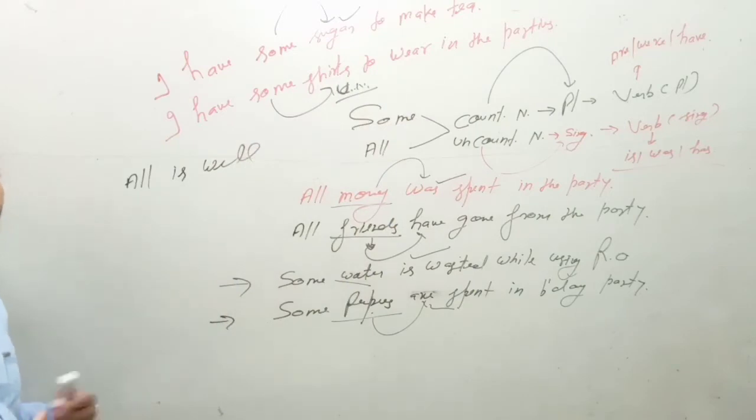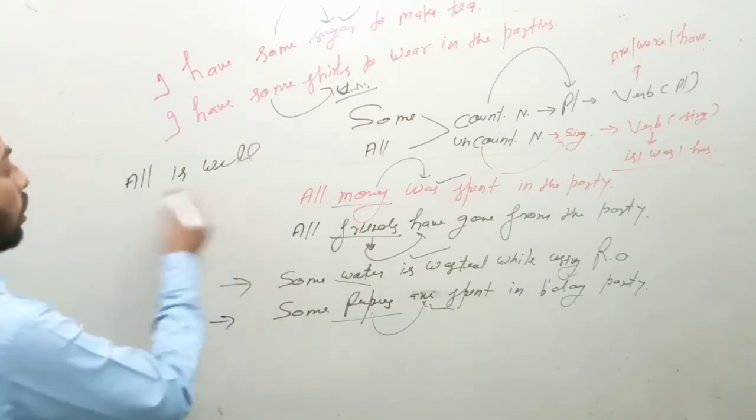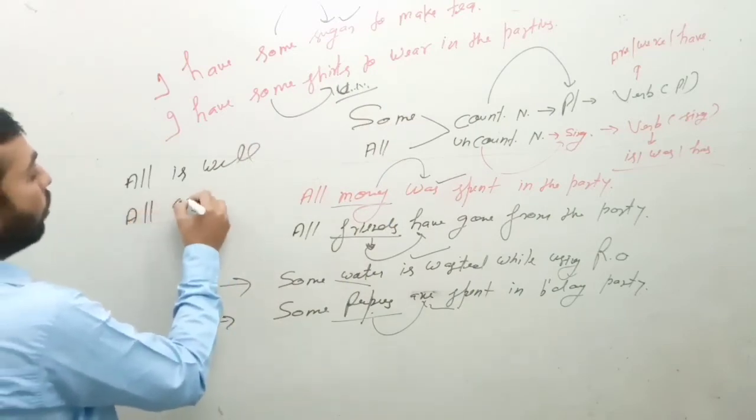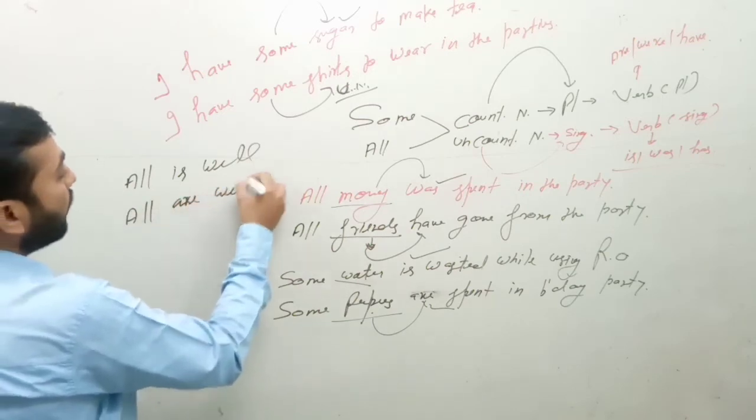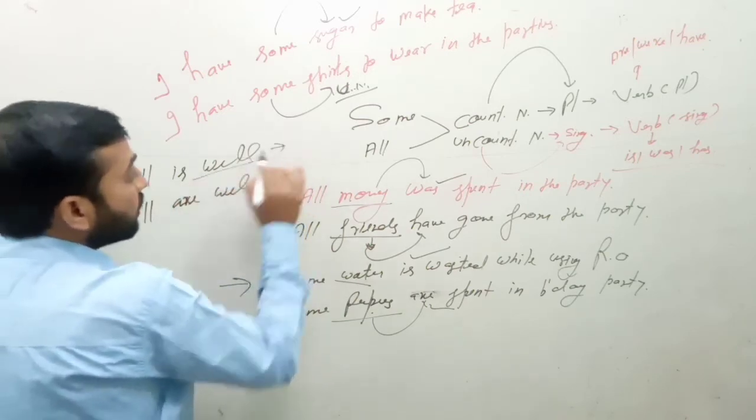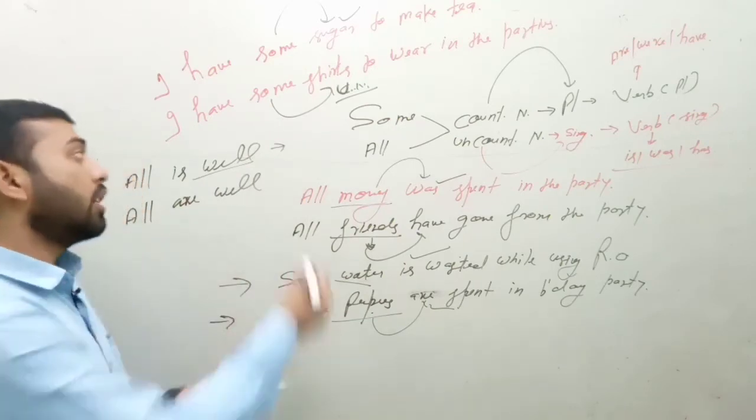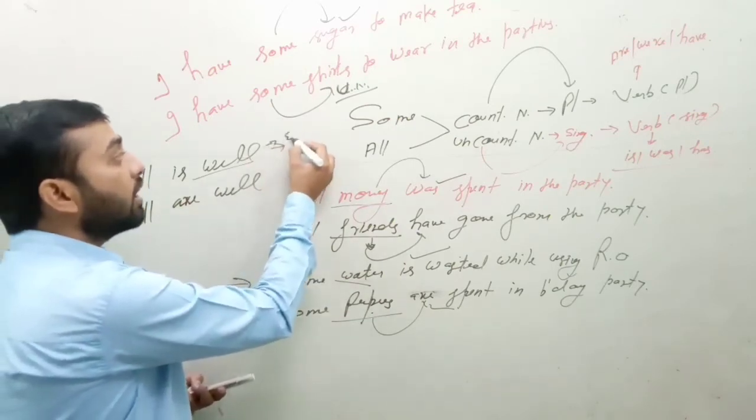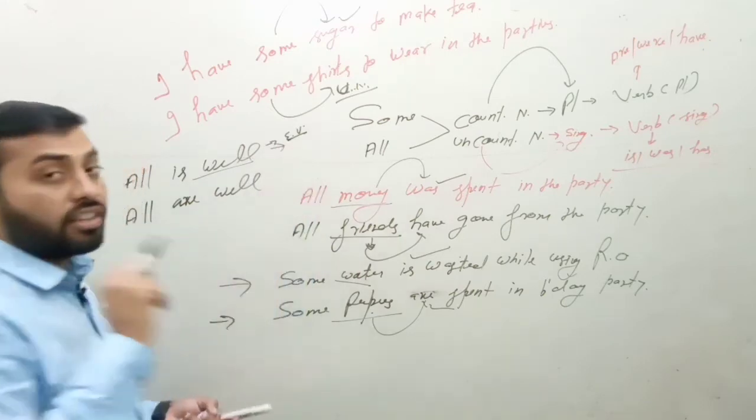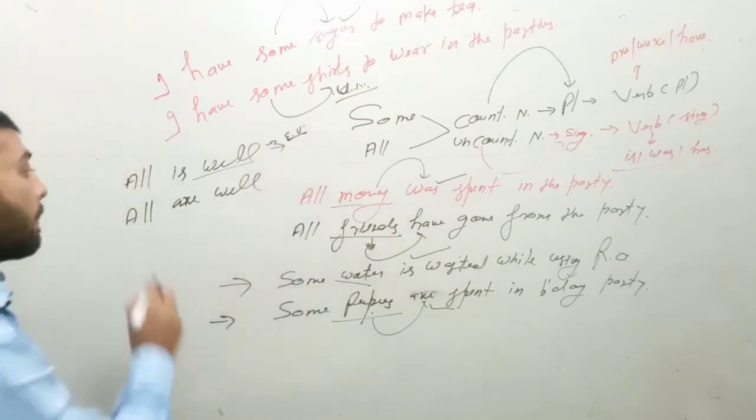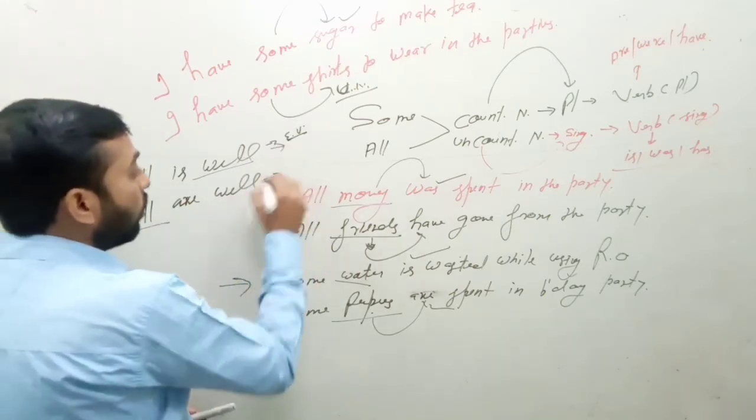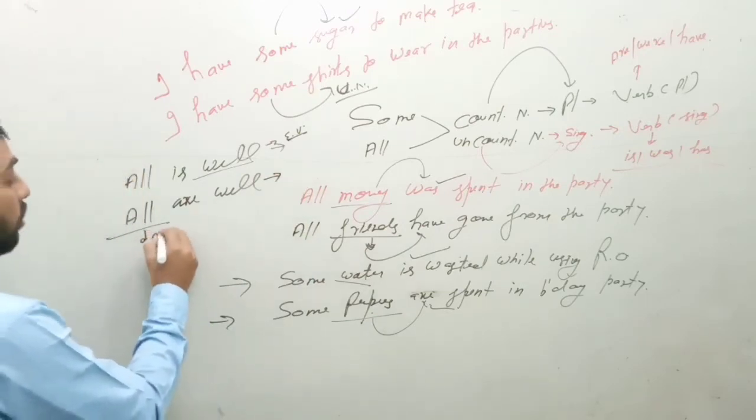All is well. I have made a video also on this topic. All is well and all are well. Here well describes uncountable things. It gives the sense of everything, and everything is also treated in singular sense. And all are well means here it is telling the plural sense.